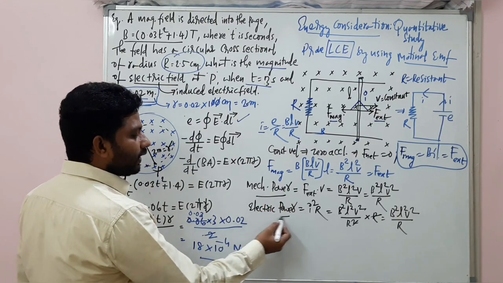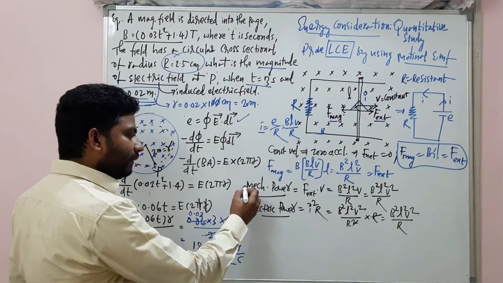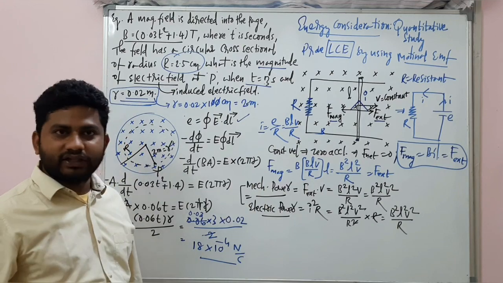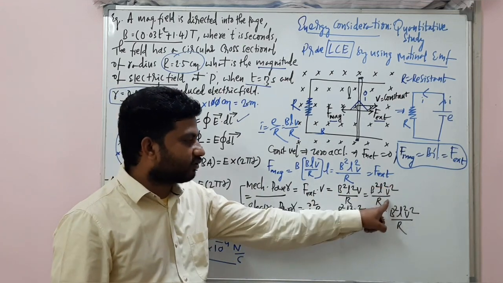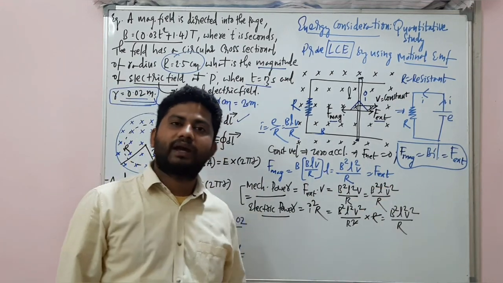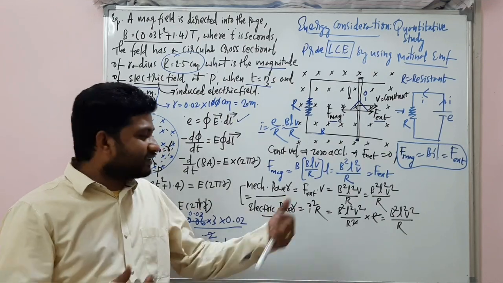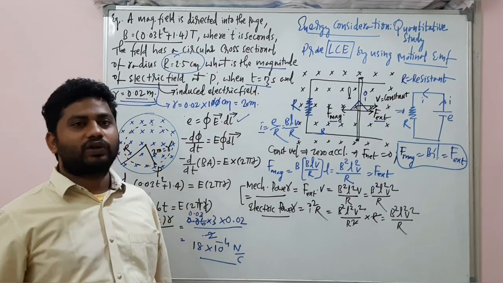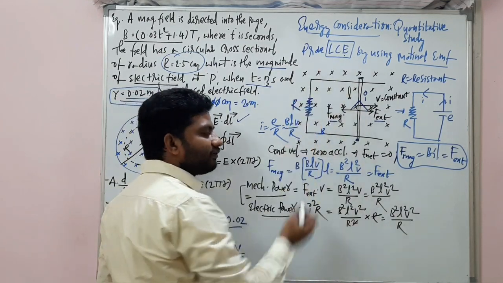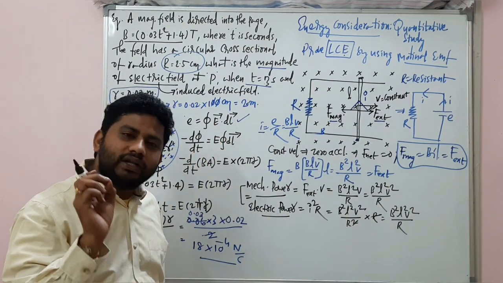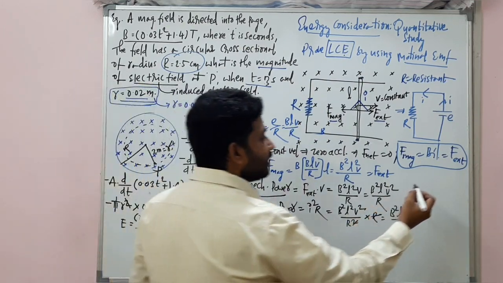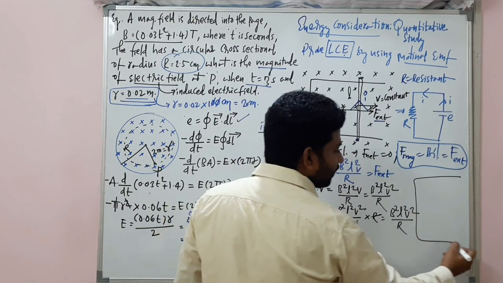Mechanical power is equal to electric power, my dear students. You can see B square L square V square by R, B square L square V square by R. You know how you got this? The concept of the law of conservation of energy. According to the law of conservation of energy, I'm writing a very important statement here, you can see.